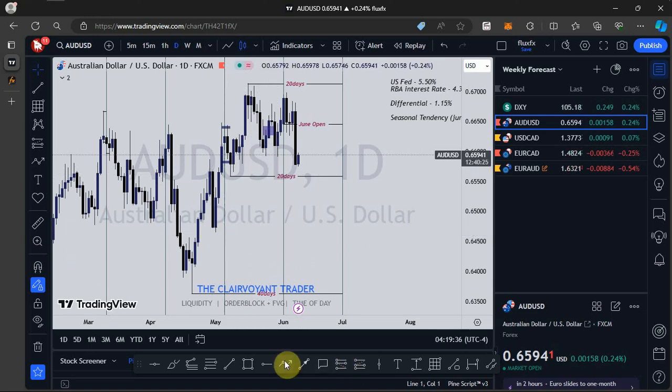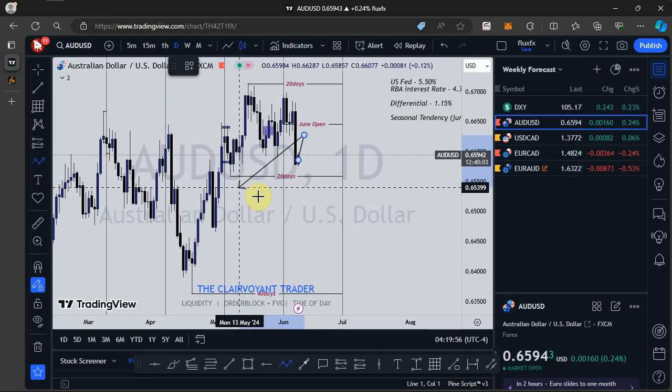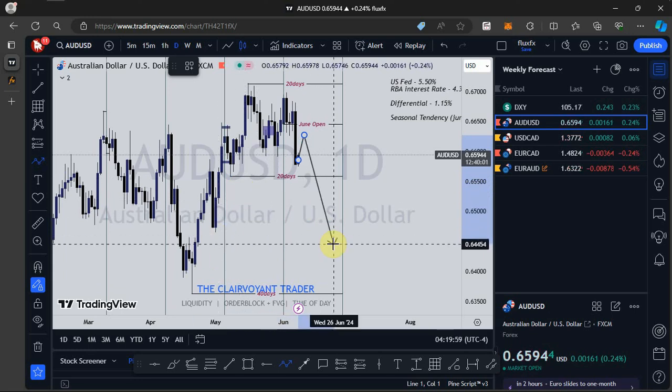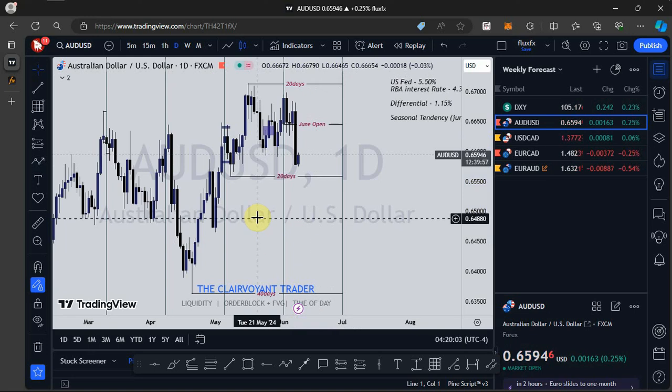So I'm expecting to see price push up a little bit to fill at least 50% of the zone right here. We are seeing a breaker block right here, a formation of a breaker block. So at least I'm expecting to see price push into it. Then we see a continuation to the downside, taking out the previous 20-day low as well as this low. So that is my expectation so far as AUD USD is concerned.